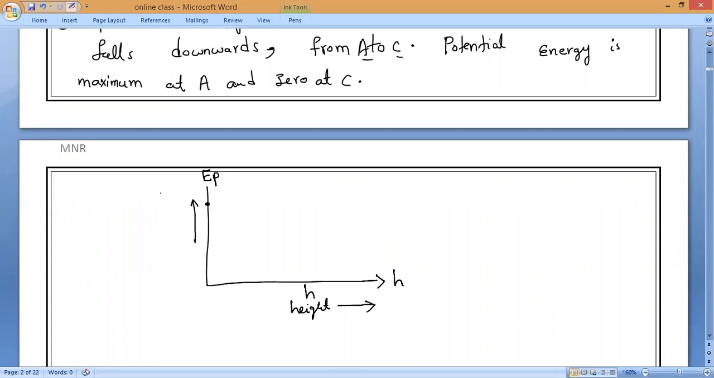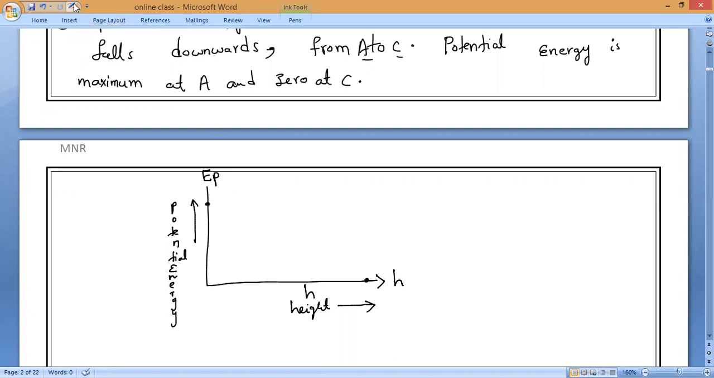Please remember. Clear? Yes, sir. Now tell me how the graph will come. Everybody. So when height is maximum, potential energy is what? Maximum, sir. Maximum. Understanding? So when height is maximum, potential energy is also maximum. That is what you have to remember.